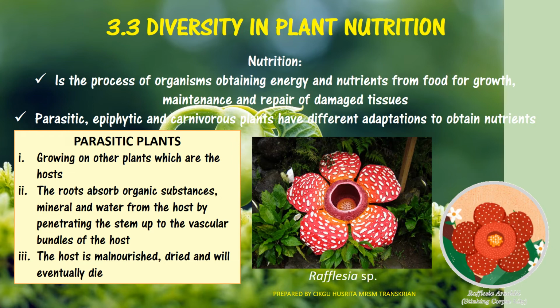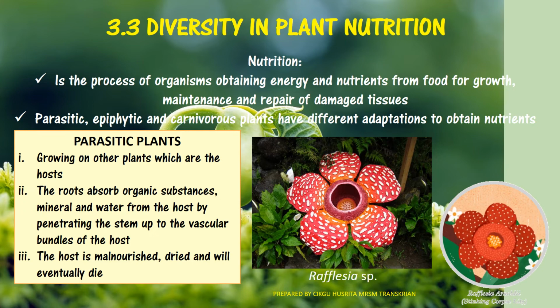There are three types of adaptation of plants to obtain nutrients, which are parasitic, epiphytic, and carnivorous plants. The first one is the parasitic plant. An example of a parasitic plant is Rafflesia. Parasitic plants grow on other plants, which are the host.